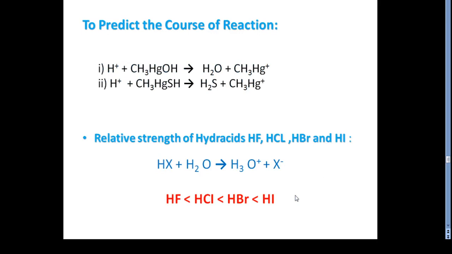Now the next application is to predict the course of reactions. In chemistry there are a number of chemical reactions, and in this way we can predict many of them. How to predict? These are the simple reactions which I have given here, 1 and 2. The first reaction goes to the right because the hard acid H+ binds strongly to the hard base OH-.